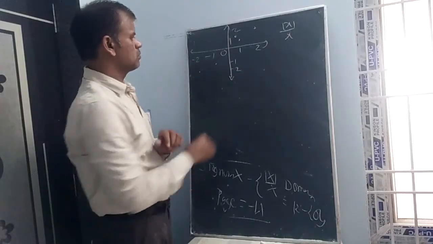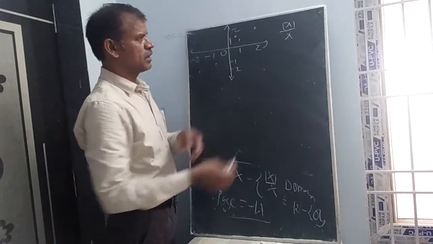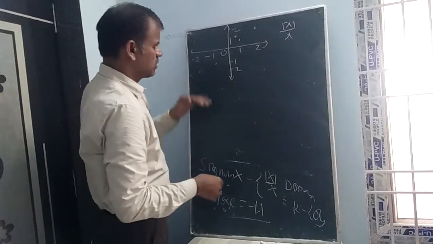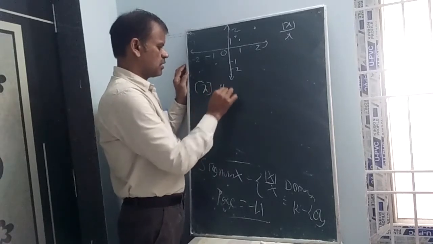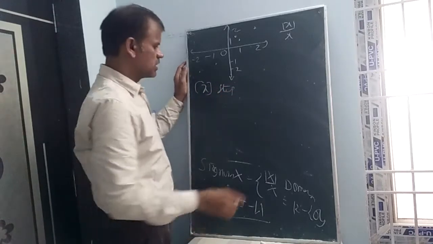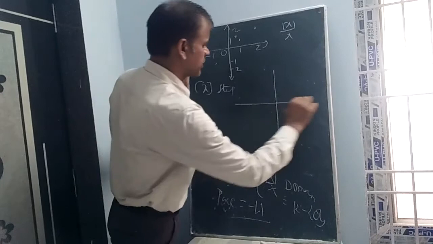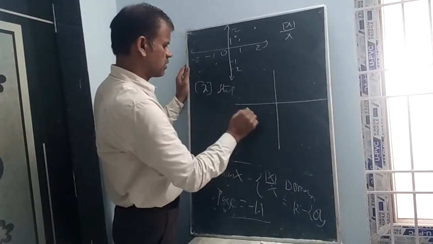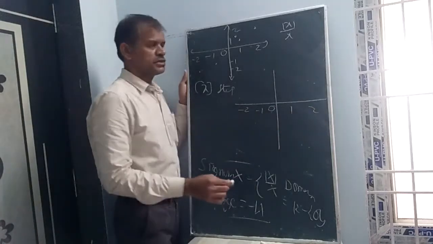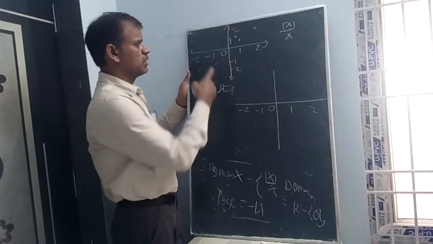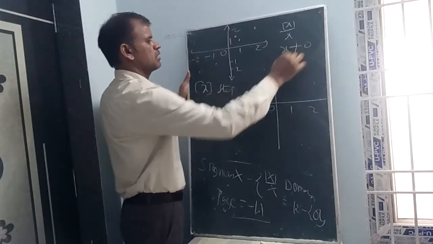That's all. For 0, not defined. We should not put. Next, for step x, you write, for step x or for ceiling x. For step x, the same graph we can draw: -2, -1, 0, 1, 2. Here, you can understand x not equal to 0.